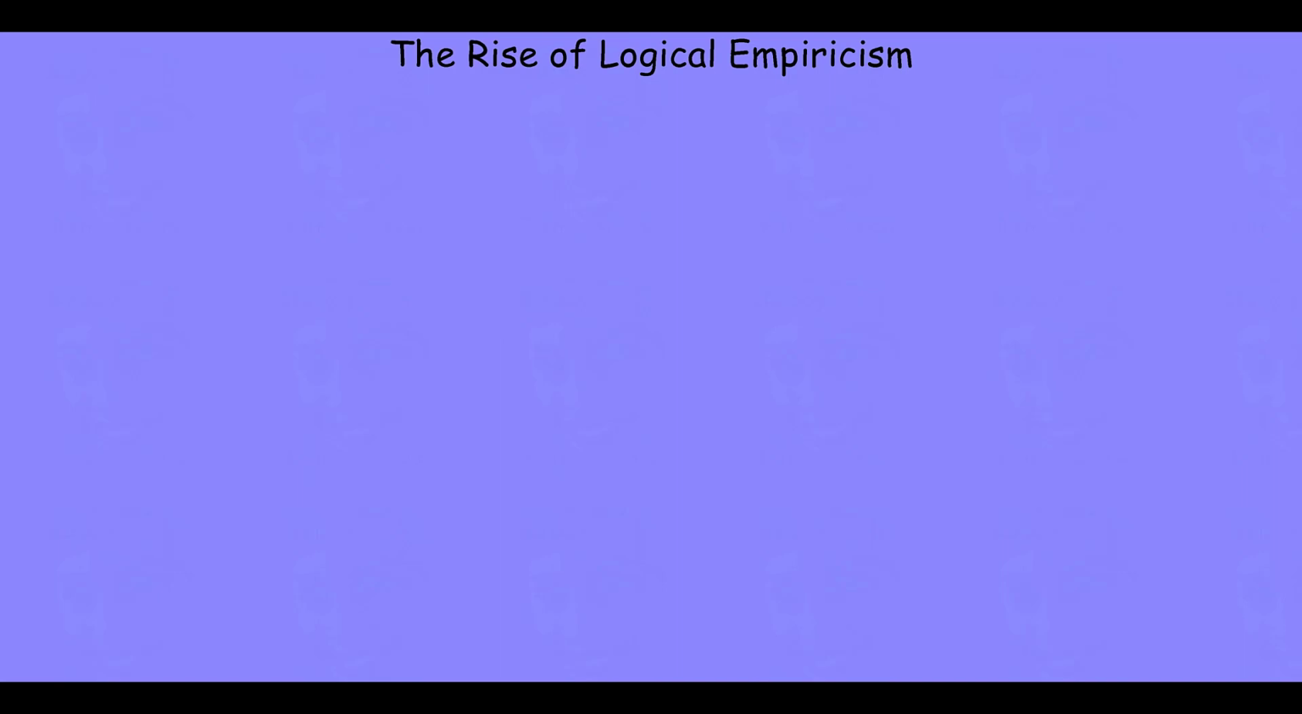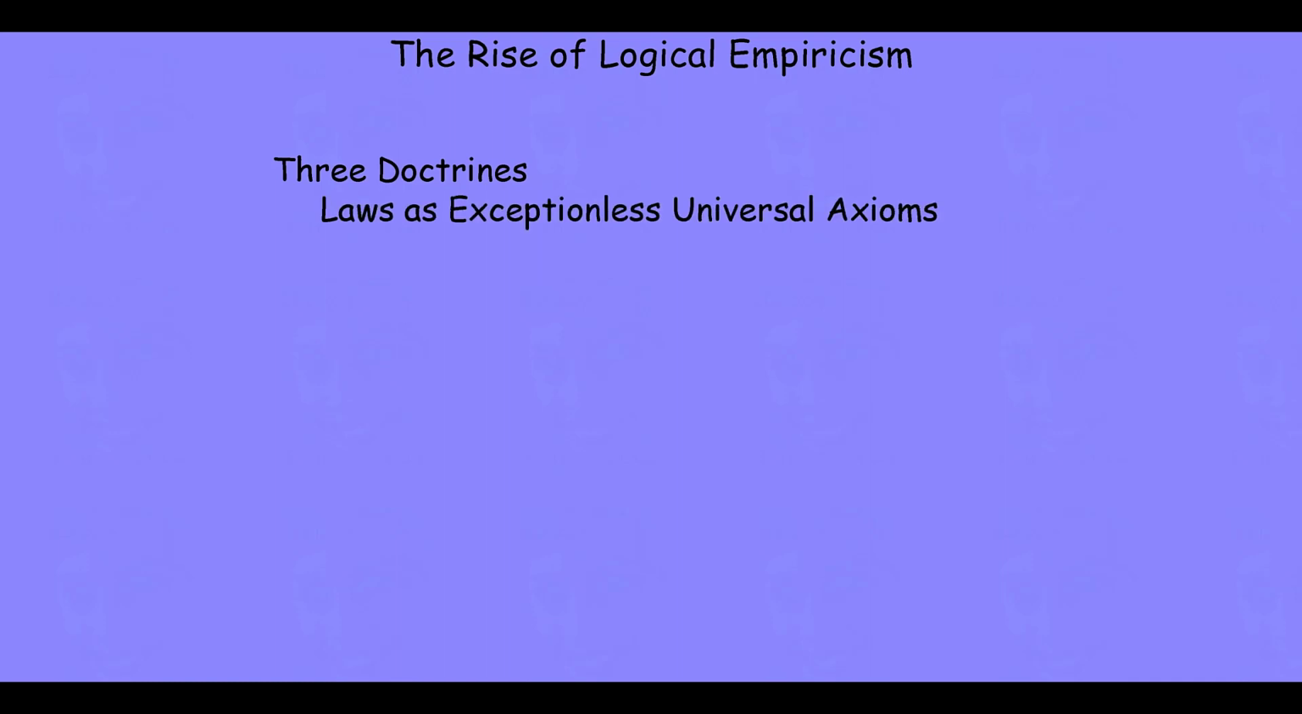In this lecture module, we raise the curtain on the third and final act of this particular lecture. We'll look at the three doctrines that I use to spell out logical empiricism. We'll start with the doctrine that laws are exceptionless universal axioms, and that theories are axiom systems that define the structure of a domain using a series of exceptionless universal laws.